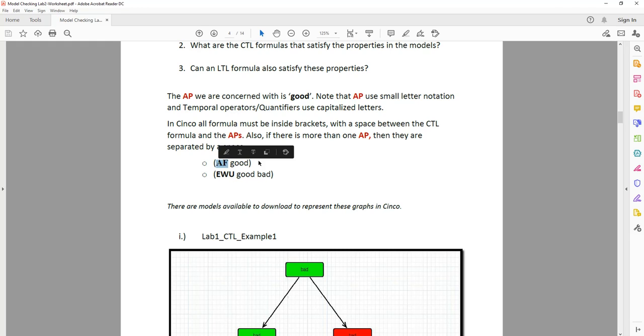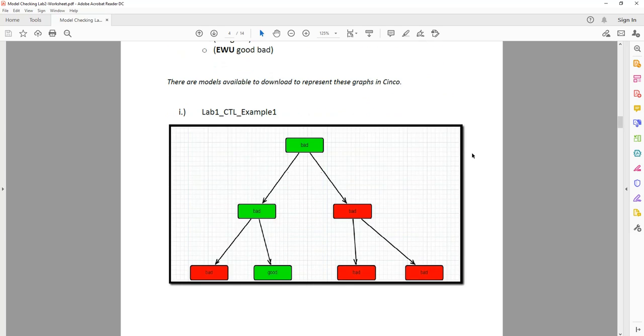In Cinco, all formulas must be inside brackets with a space between the CTL formula and atomic propositions. Also, if there is more than one atomic proposition, then they are separated by a space. So this is just for our Cinco model checker. This is just our way of doing things. There are models available to download to represent these graphs in Cinco, so you should all be set up with these already. So let's do example 1.